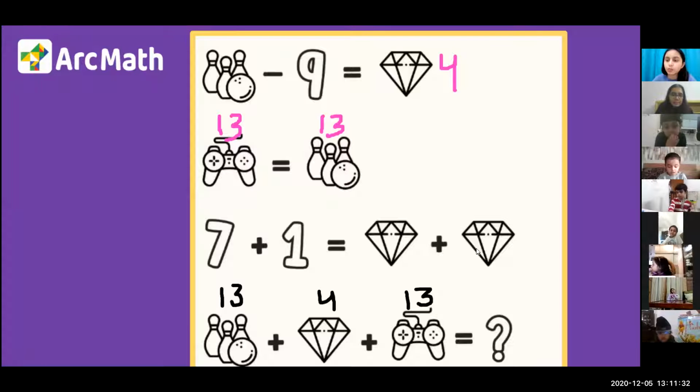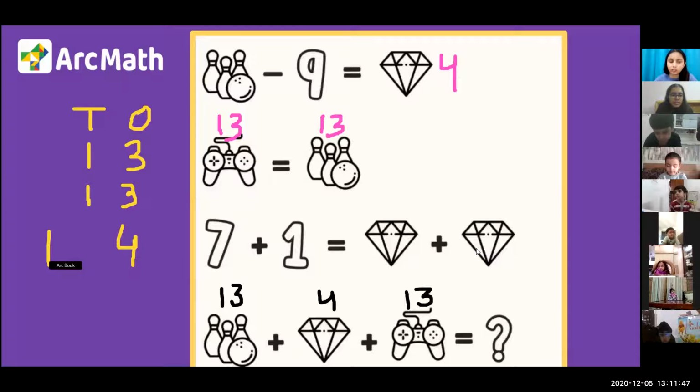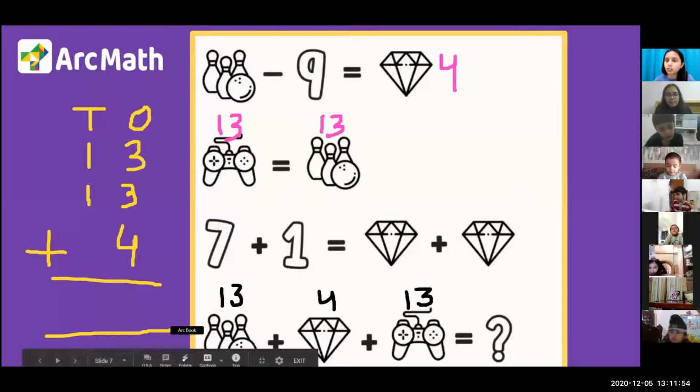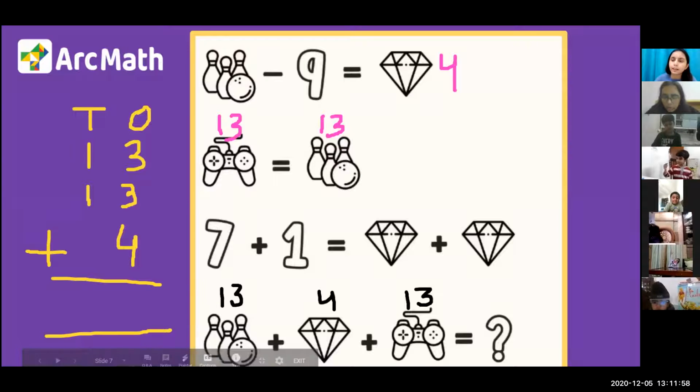Let me write the numbers here for everyone. We have a tens, we have a ones. First number is 13. Second number is also 13. And the last number is 4. You add all the ones together like we did in the class and then you add all the tens together. I want everyone to find the answer. Okay, I will take everyone's answers. I will write your answer here.